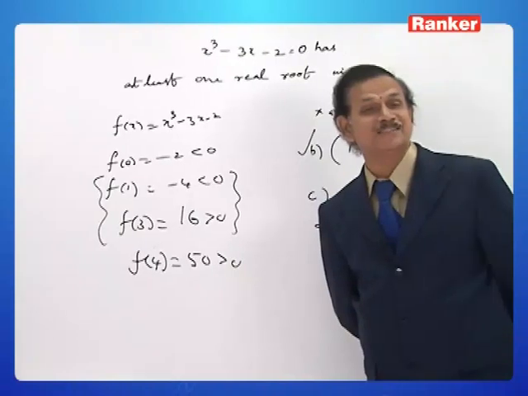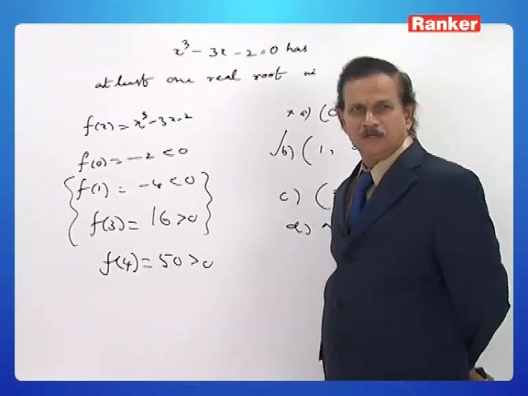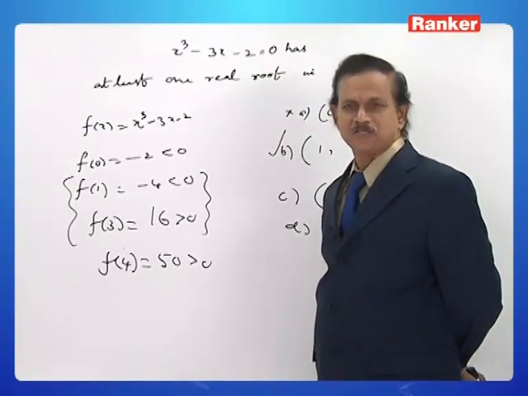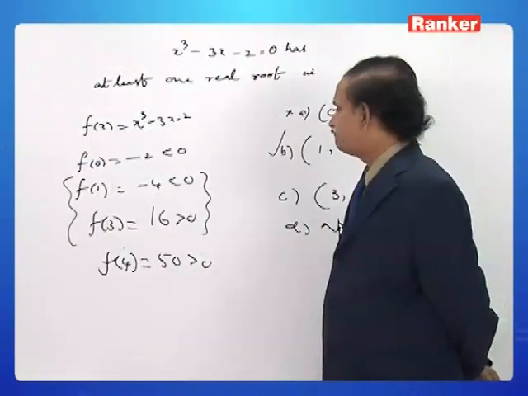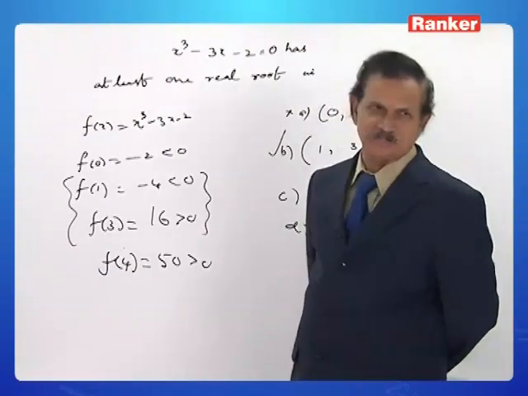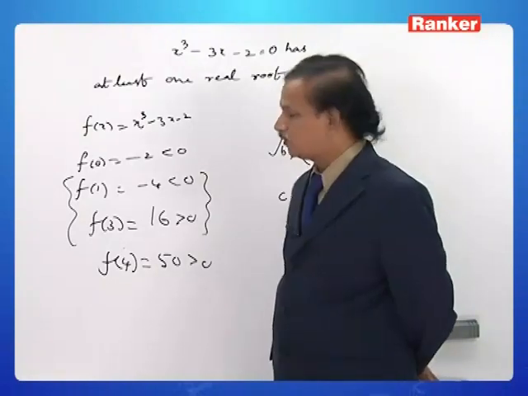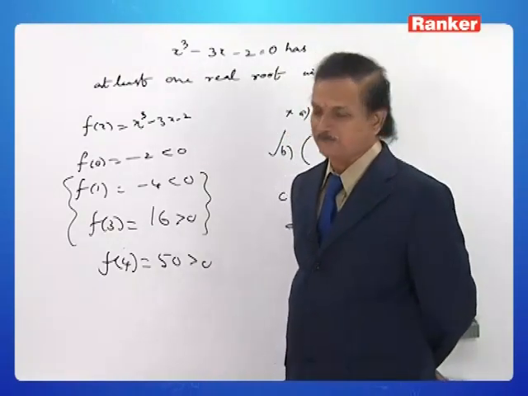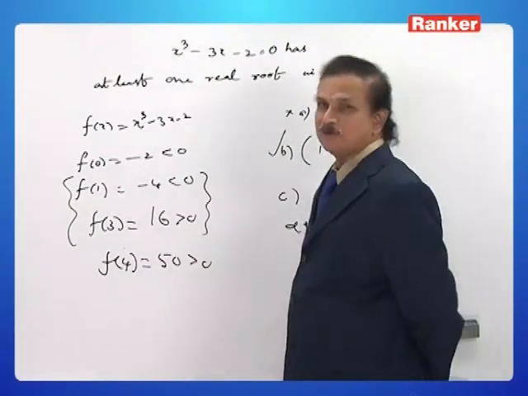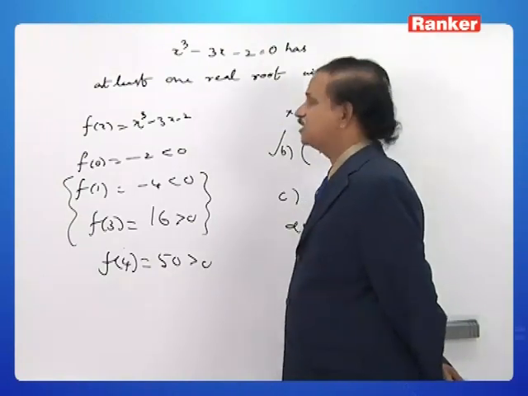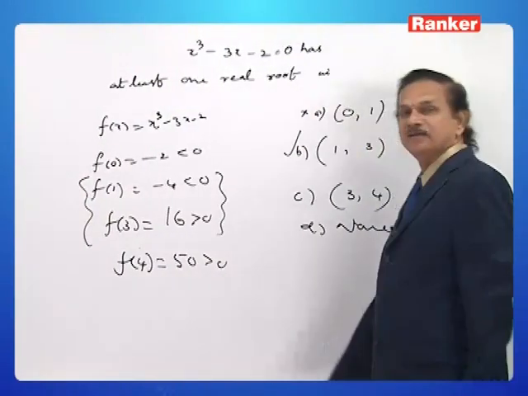How does that equation have a root? I am naming it f of x. It is a polynomial, hence it is continuous. Let me name a is equal to 1 and b is equal to 3. f of 1 is negative and f of 3 is positive, and the product is negative. f of a into f of b is negative. By Bolzano's theorem, there is at least one c such that f of c is equal to 0. f of c is equal to 0 means c cube minus 3c minus 2 is equal to 0. This implies c is a root between 1 and 3.